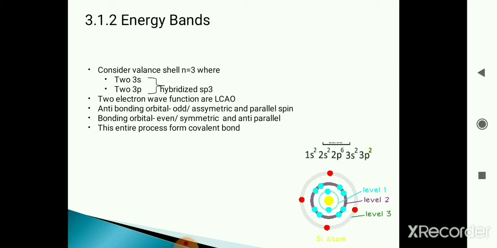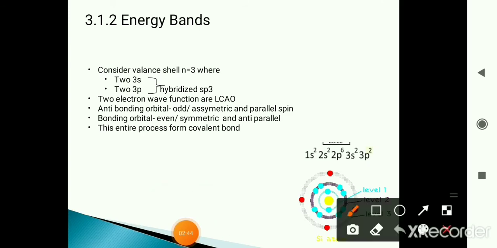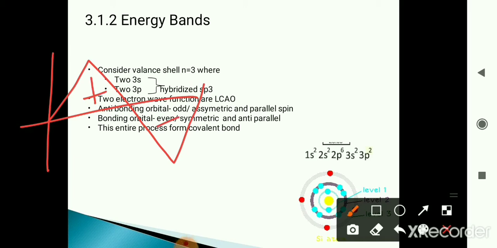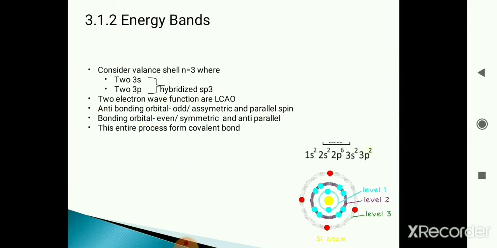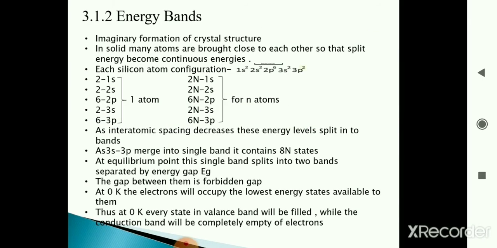As this electron is combining with another isolated atom, there may be an anti-bonding formation, or a bonding formation may also occur. Anti-bonding formation is where energy will be lost, like this, the plus on the upper side and minus on the lower side. In a bonding formation, they are going to form one bond, and the energy will be increased, as well as in the case of anti-bonding formation. Imaginary formation of a crystal structure: here we are forming a crystal from isolated silicon atoms.